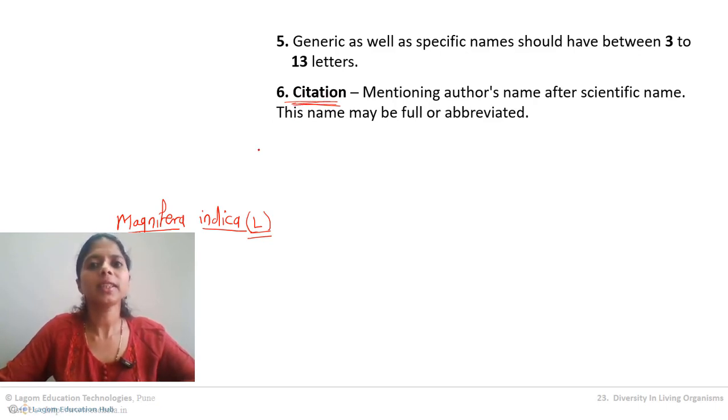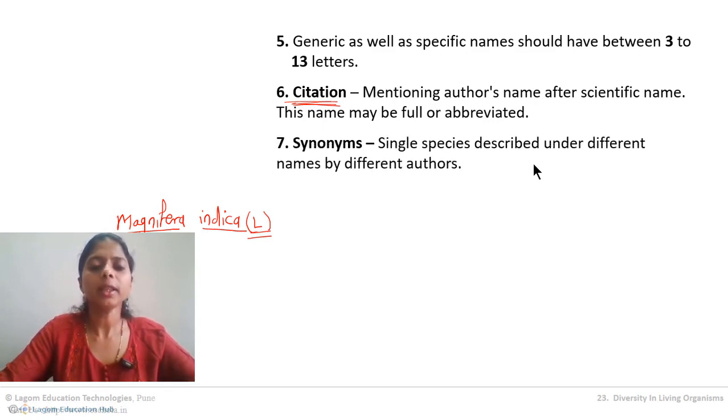Understanding? But the citation is not compulsory nowadays. If someone wants to write it, they can write, or if it is not written, also fine. But remember this term citation, mentioning the author's name after the scientific name, whether it is written in full or abbreviated, as I wrote it abbreviated. Okay. The seventh important term is synonyms. Now what happened? Try to understand.